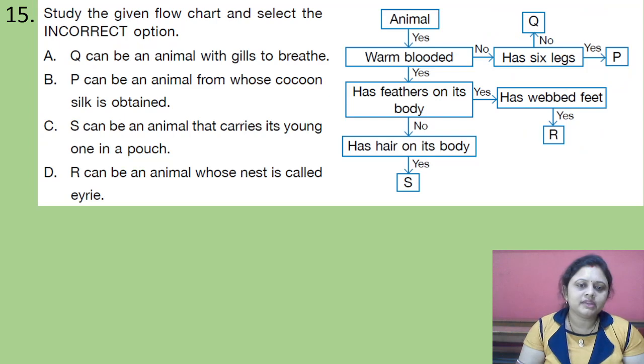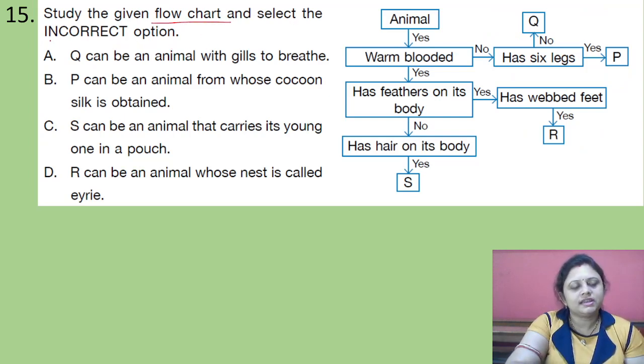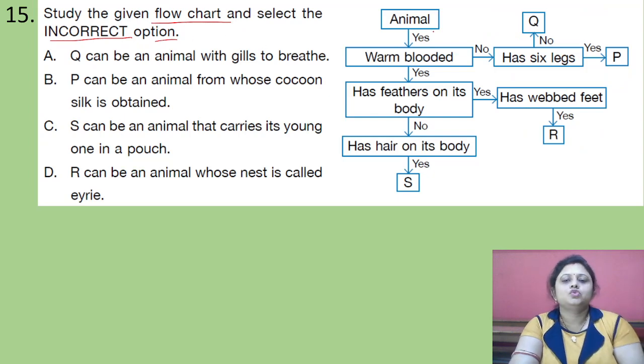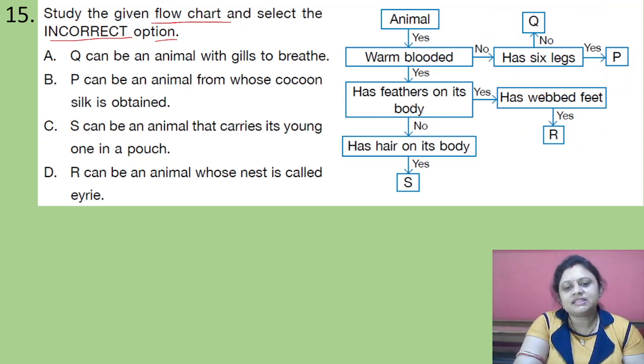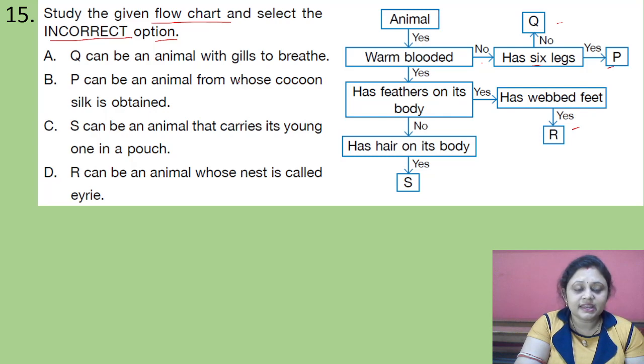Coming to the next question. Study the given flow chart and select the incorrect option. So animal, yes. Warm-blooded, yes. Has feathers on its body, no. Has hair on its body, yes. S. Then here, no. Has 6 legs, Q, yes. P. Yes. Has webbed feet, yes. R. So we have to find the incorrect option.